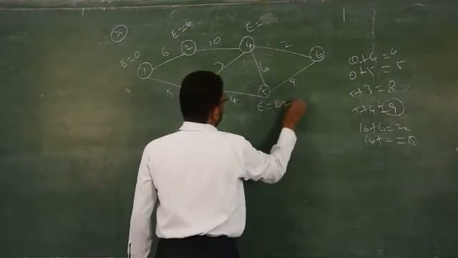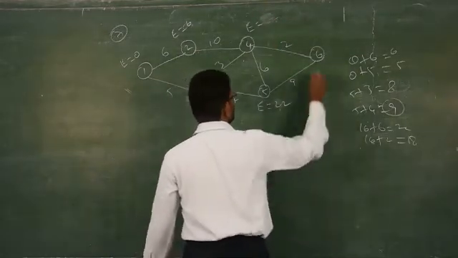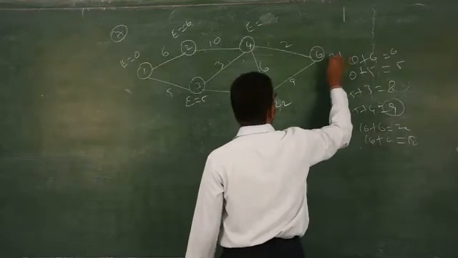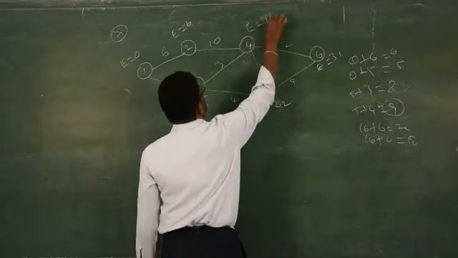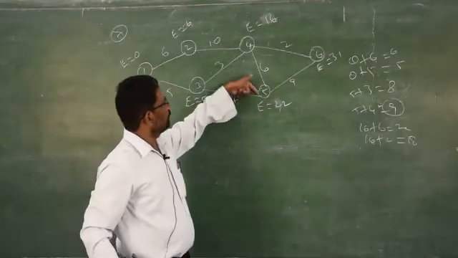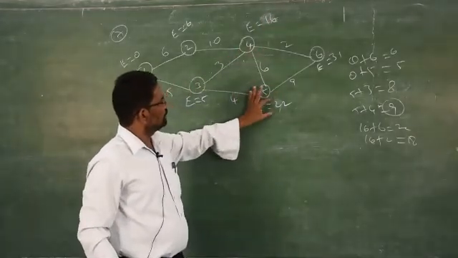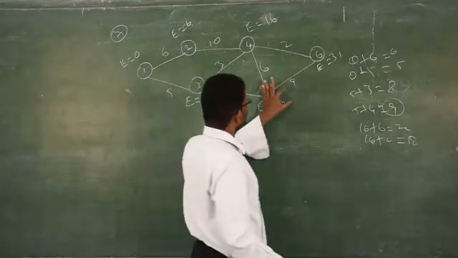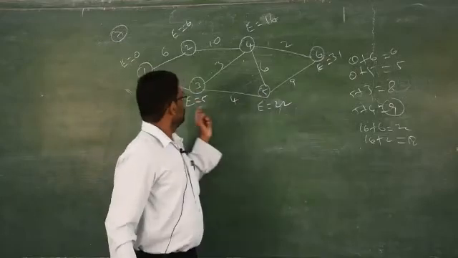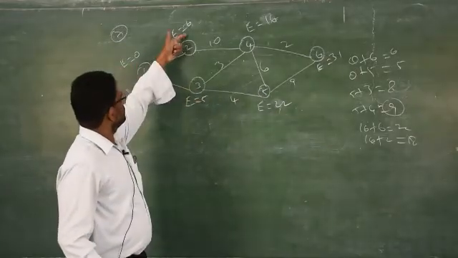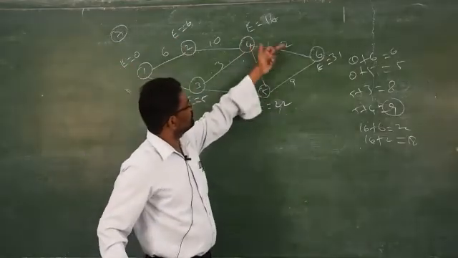Here will come 22. 22 plus 9 is how much? 31. So, already it is 16. It is correct. So, from 4 to 5, 4 to 6, you have to see that 22 is the greater one. So, 22 plus 9 is 31. From the greater value you have to take. So, 0, 6, 5, 22, 16, 31.